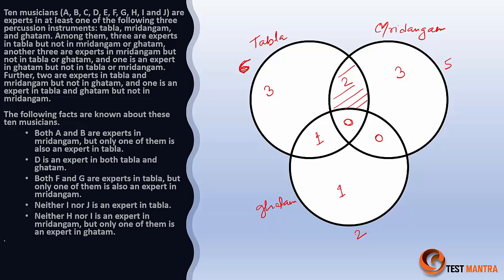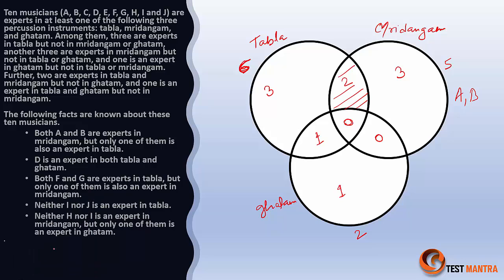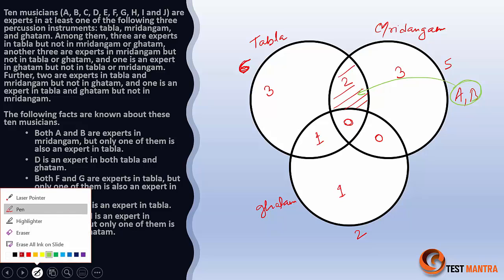Apart from that, the other information is given. Both A and B are expert in mridangam. They have not said mridangam alone, right? So A and B, I'll just mark A and B should be at this part, but at which location we are not sure about this. But only one of them is also an expert in tabla. So out of these 2, one person is also expert in tabla. That means one person should come to this point, right? So that's my first relation given here.